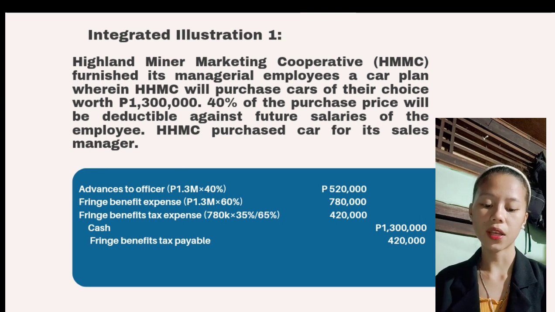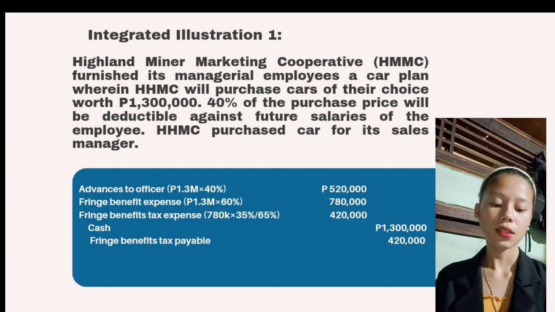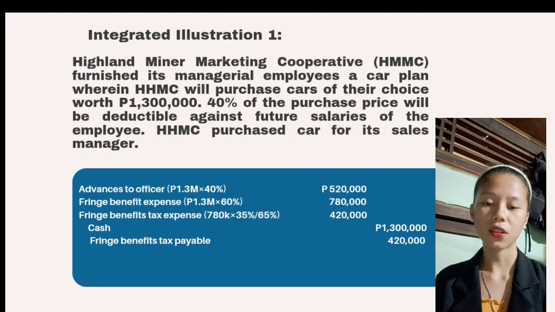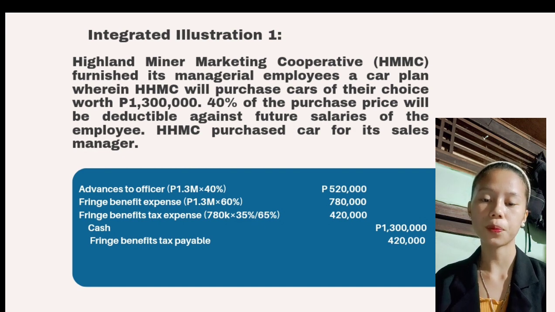Then fringe benefit expense, 700,000 pesos. Hmm, to get the 780,000 pesos, you should multiply the 1,300,000 pesos times 60%. Fringe benefit tax expense is 420,000 pesos.